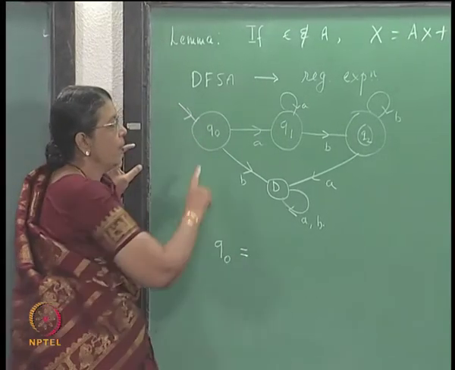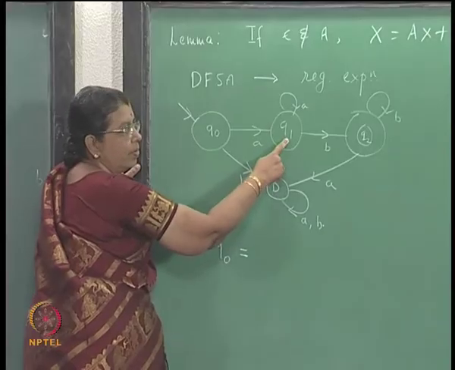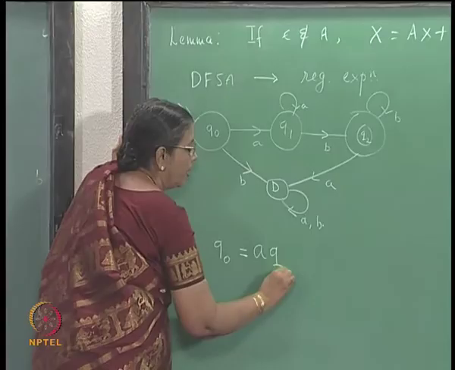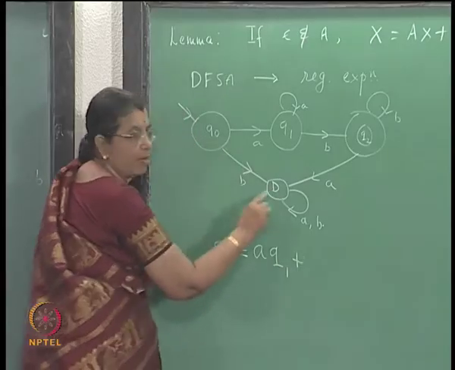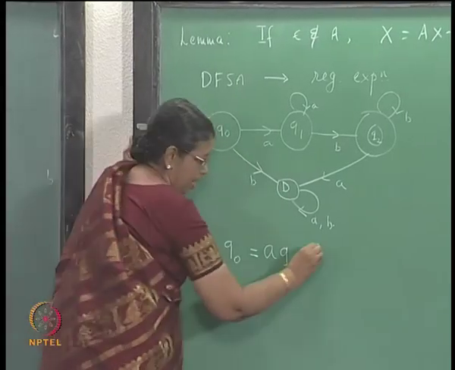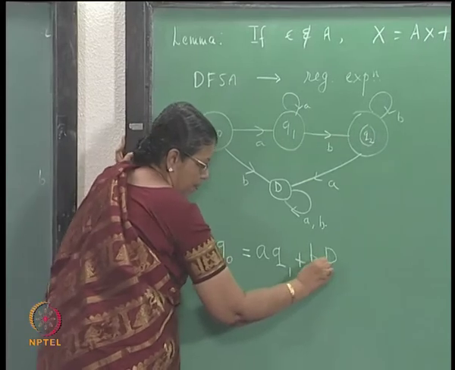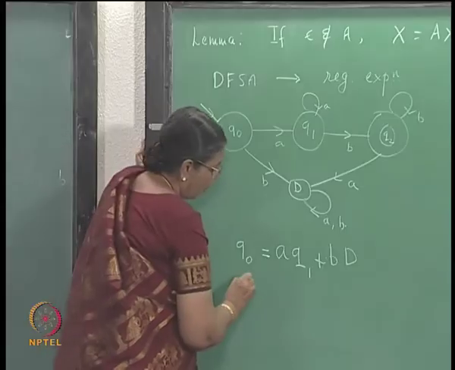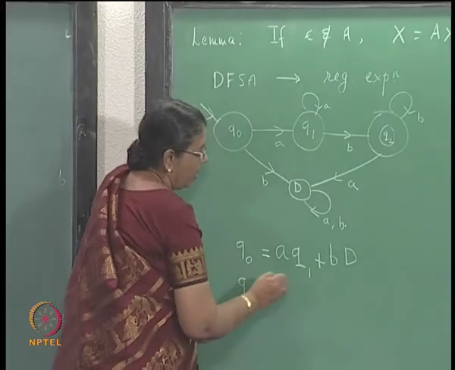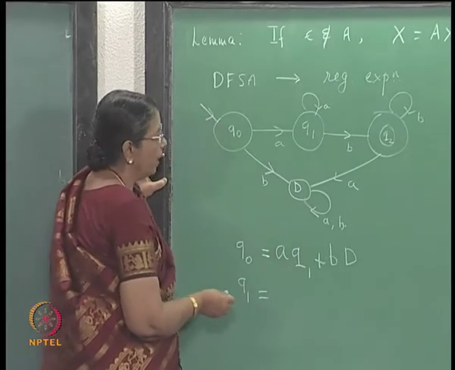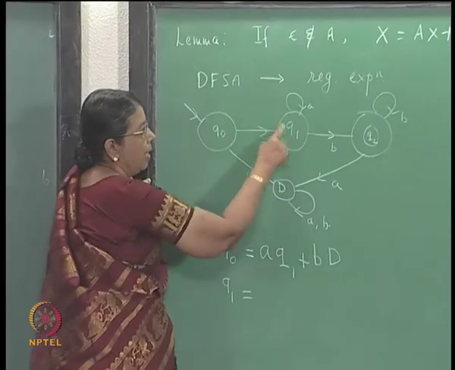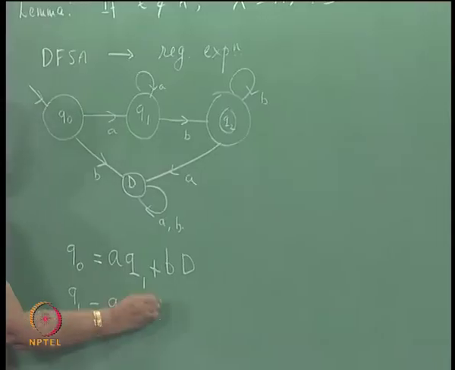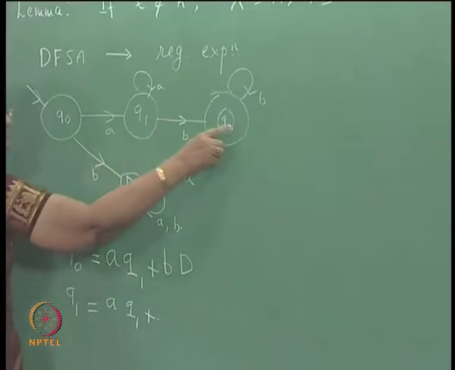Q naught equal to, it goes to Q1 on a, so aQ1, and on b it goes to the dead state. Q1 is aQ1 plus bQ2.